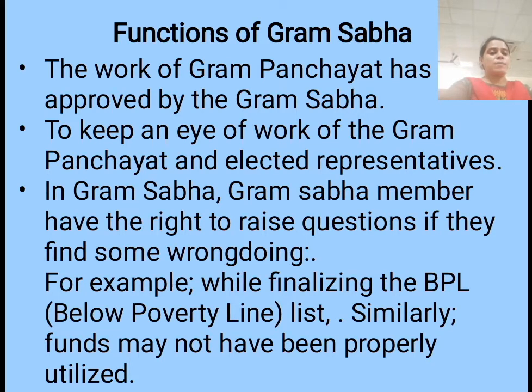So some members may give their names, those who are not coming in the below poverty line, so it ensures that the people and the members who are actually below poverty line, their names should go to the government list, because of this facility, the people who are poor can get the benefits of the government.